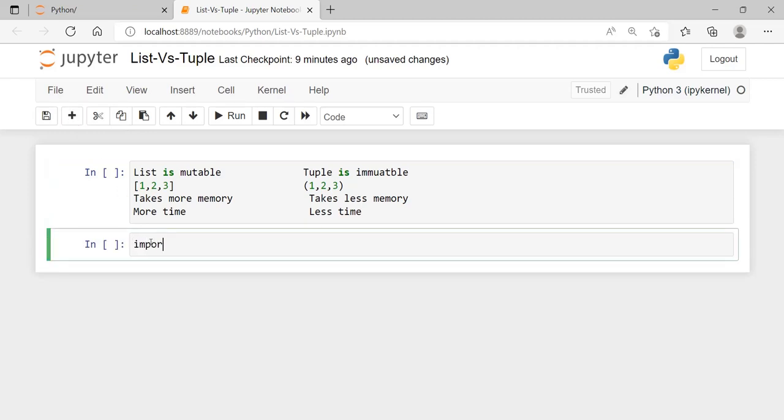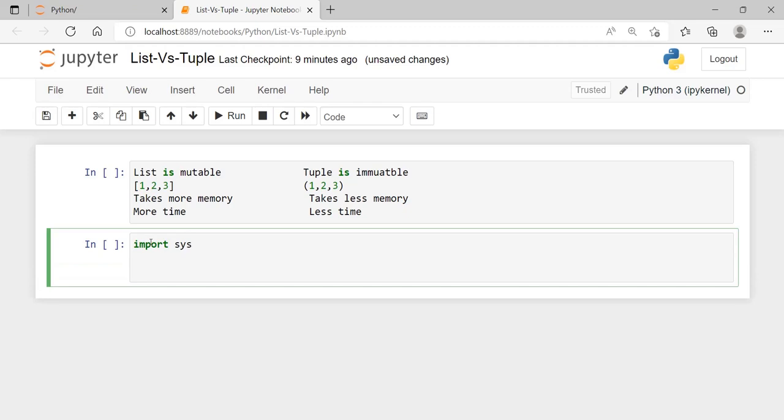For that I'm going to use the sys library. The sys library has a function called getsizeof. In that I'm going to pass a list with 1 to 10. Let's say this is the list of elements. Let me keep it in a print statement. List size is whatever it is. This is the size of the list in which I'm going to store the numbers from 1 to 10.